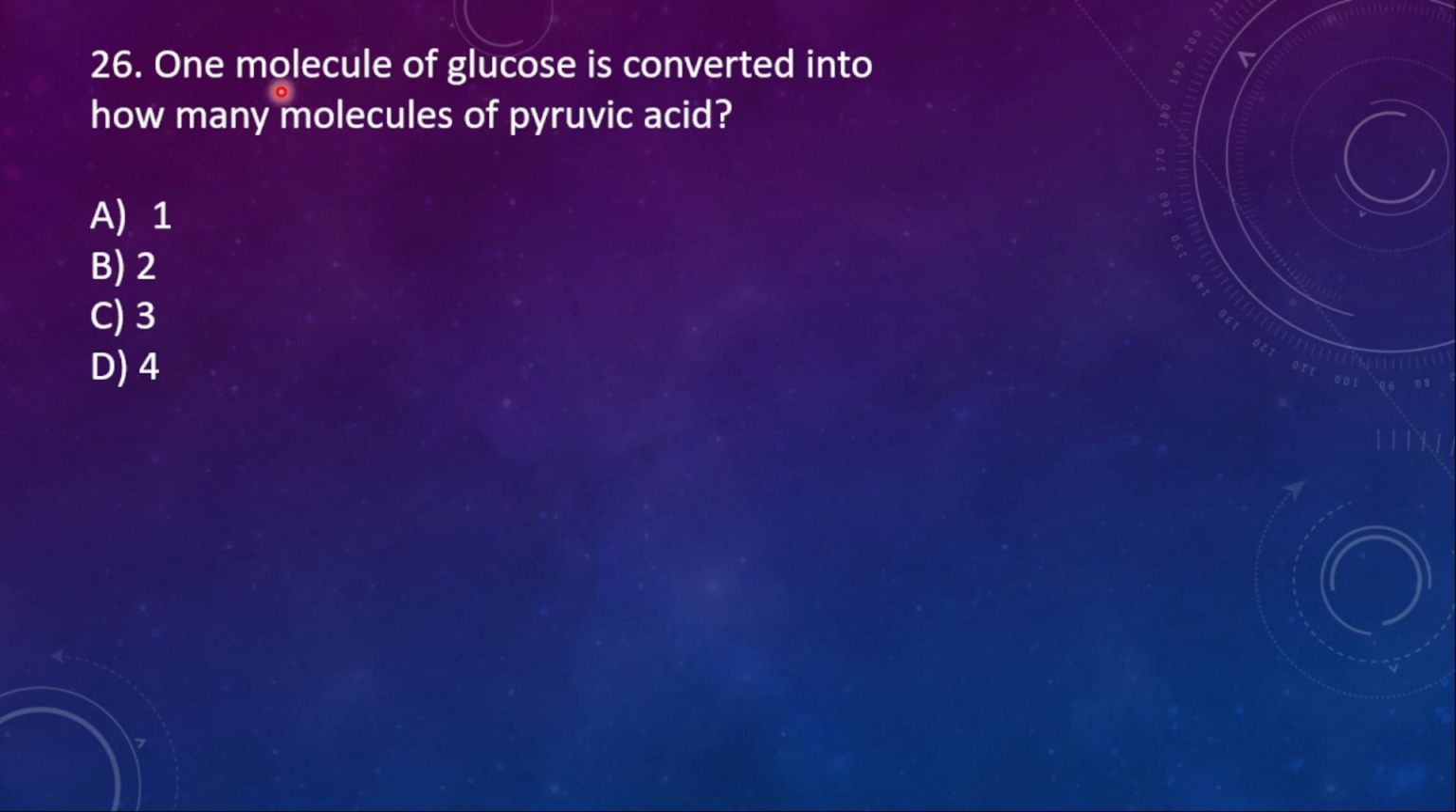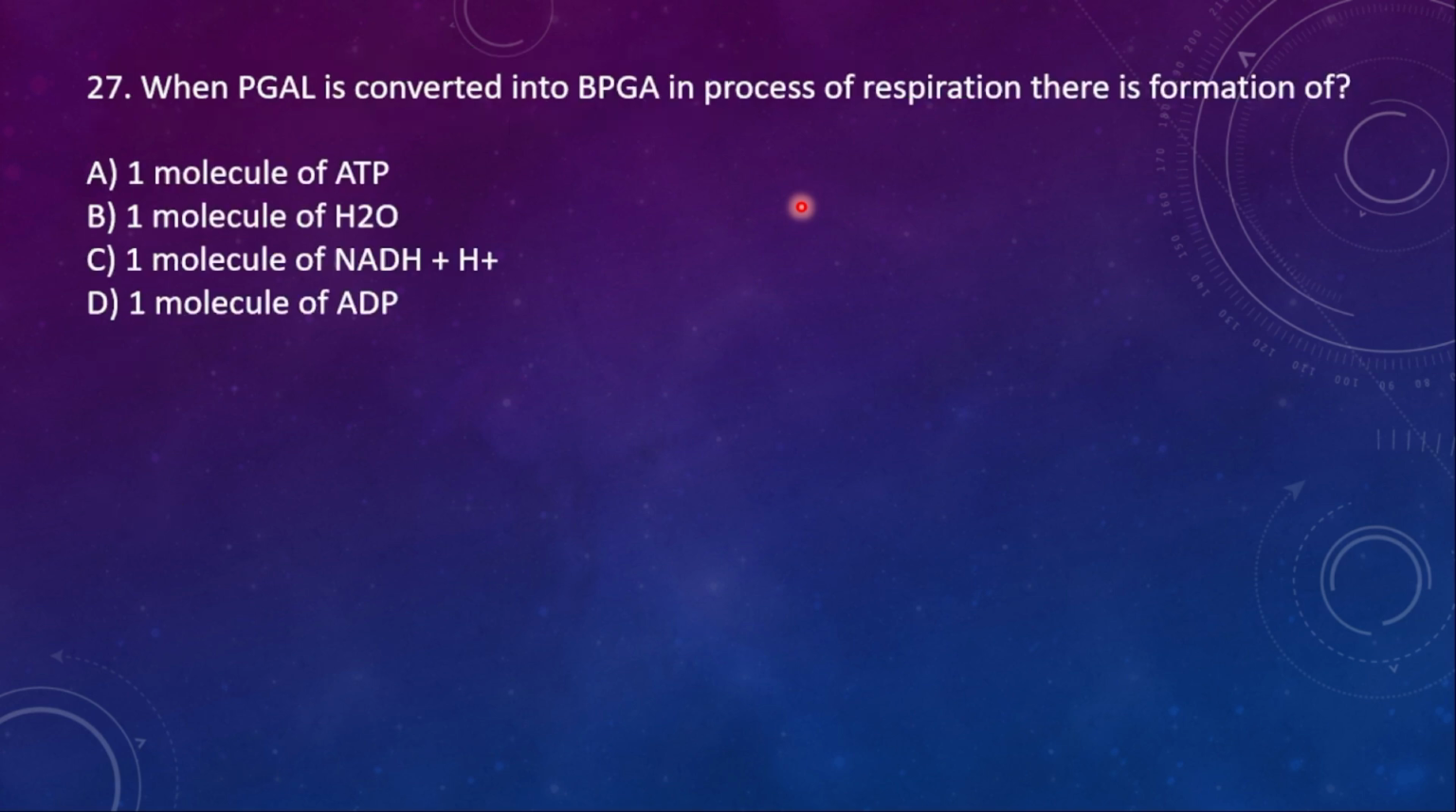Next, 26. One molecule of glucose is converted into how many molecules of pyruvic acid? One molecule of glucose will give you two pyruvic acids. So the glucose will undergo the next cycle, that is the Krebs cycle. After the Krebs cycle there will be another cycle, that is ETS. One molecule of glucose will give you two pyruvic acids, means there will be two Krebs cycles.